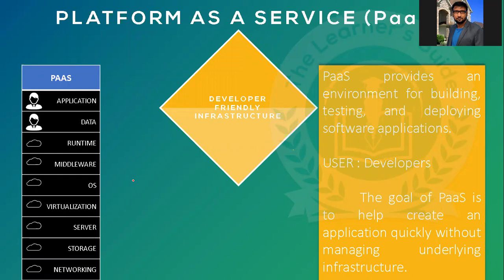No, the user here is only developers. The goal of PaaS is to help create an application quickly without managing underlying infrastructure. That's where, if you look here, the application and the data are the only two things we are responsible for. Rest all the things are provided by the cloud vendor.